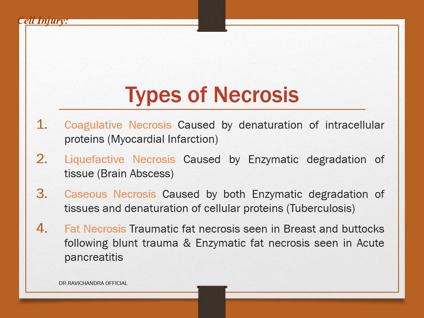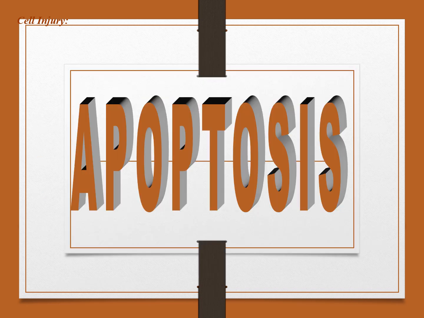Types of necrosis: coagulative necrosis, caused by denaturation of intracellular proteins, example myocardial infarction. Liquefactive necrosis, caused by enzymatic degradation of tissue, example brain abscess. Caseous necrosis, caused by both enzymatic degradation of tissues and denaturation of cellular proteins, example tuberculosis. Fat necrosis: traumatic fat necrosis is seen in breast and buttocks following a blunt trauma, and enzymatic fat necrosis is seen in acute pancreatitis. Now we will discuss apoptosis in detail in this video.